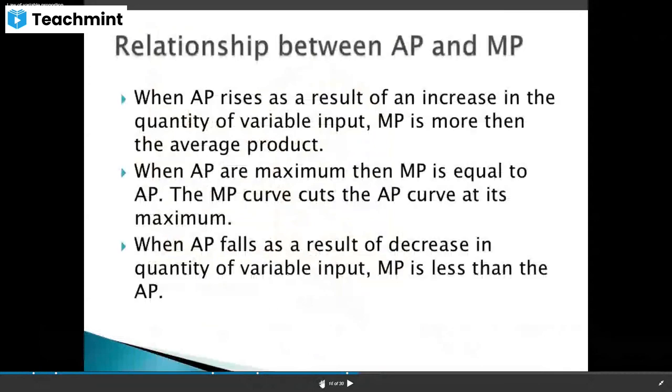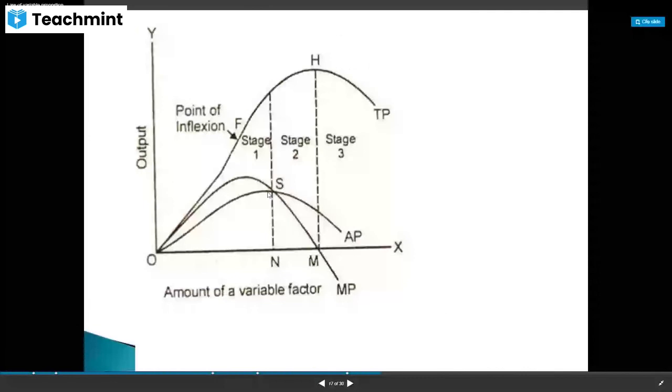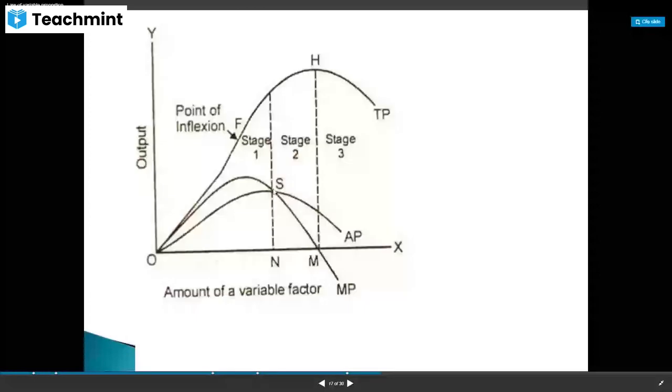So when AP rises as a result of increase in the quantity of variable input, MP is more than the average product. That means before S, MP is greater than AP. And after this intersecting point S, AP is greater than MP. And when AP is maximum, then MP is equal to AP. So AP is maximum at point S. Is it clear?